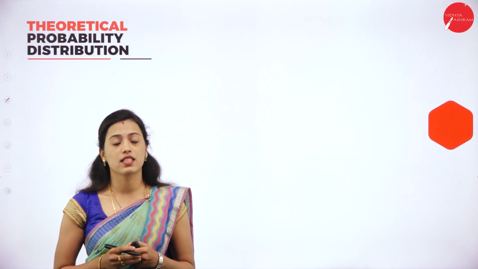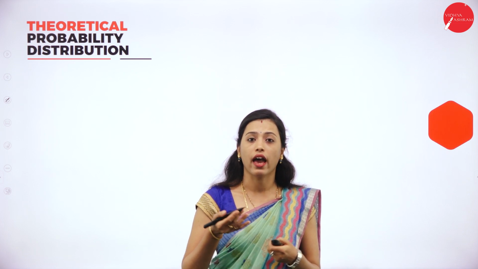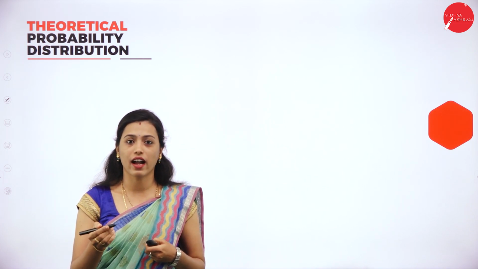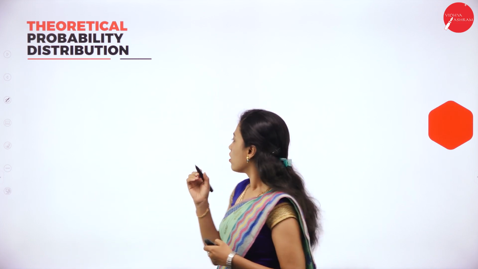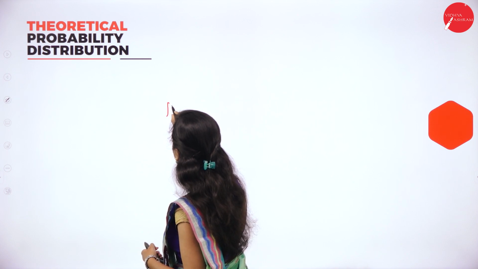Theoretical probability distributions are useful in understanding the behavior of a phenomenon in future, as observed or actual happening of the event in that area. So, theoretical probability distribution can be classified into two types.